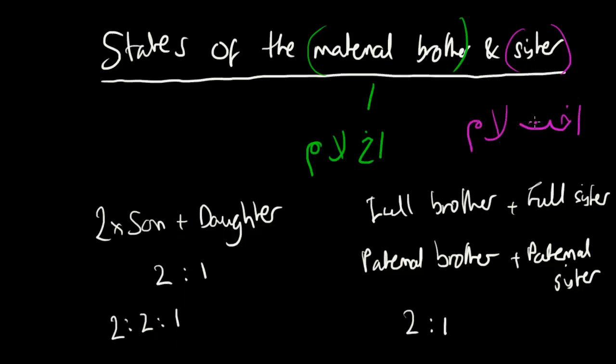What that means is basically a sister from the mother, or a brother from the mother. And then that's it pretty much. The maternal brothers and sisters are pretty straightforward. The only difference to remember is that they receive equally, irrespective of how many there are, and they don't receive in 2-to-1 shares.